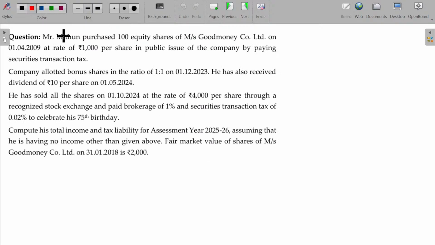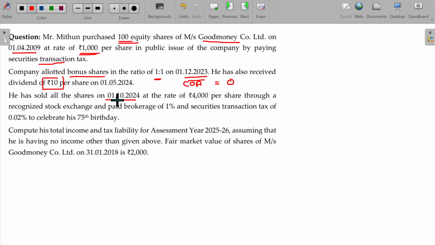Now, Mr. Mithun purchased 100 equity shares of Mrs. Good Money Company Limited on 1/4/2009 at the rate of 1,000 per share in public issue. This was purchased very long ago, okay, by paying security transaction tax. And bonus share also allotted 1:1 ratio on this date. Any bonus share after 31st January 2018, cost of acquisition will be always assumed to be 0. Okay, and dividend will be considered as income from other sources.